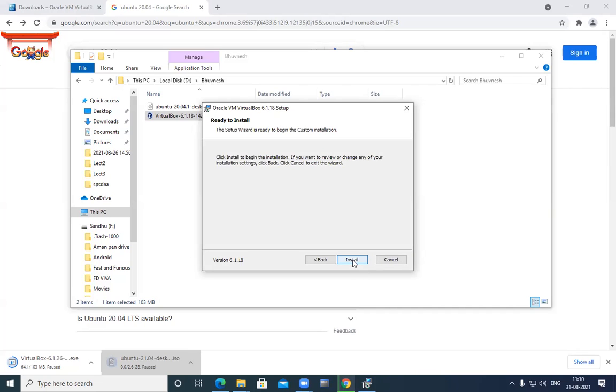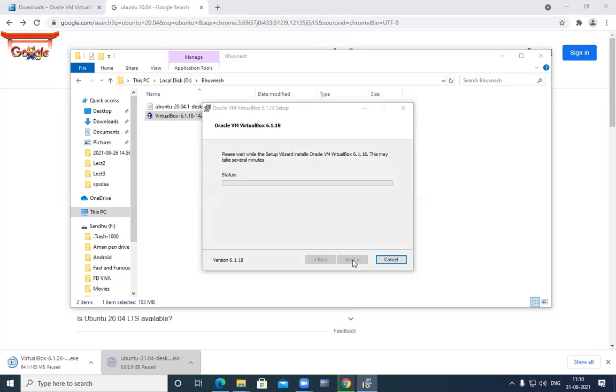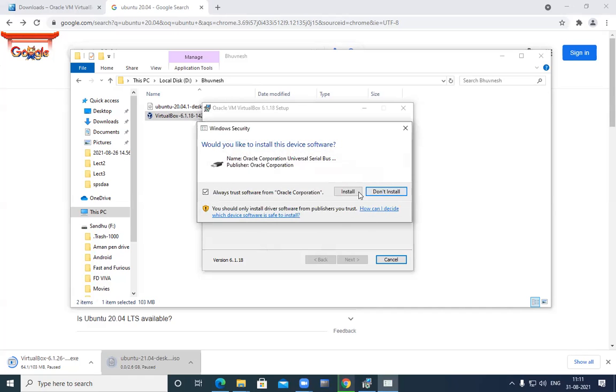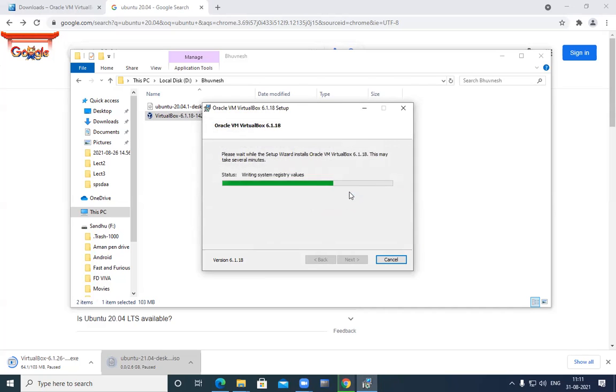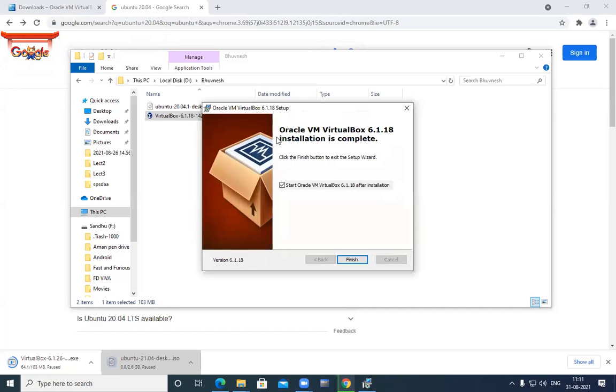Then the last step is ready to install. I will click on install, and there is a dialog box: do you want to allow this app to make changes? I will click yes. Okay, the same way you will perform this practical on your system. You can download any version that is supported by your system. The last is that Oracle VM VirtualBox 6.1.18 installation is complete, and I will click on finish.